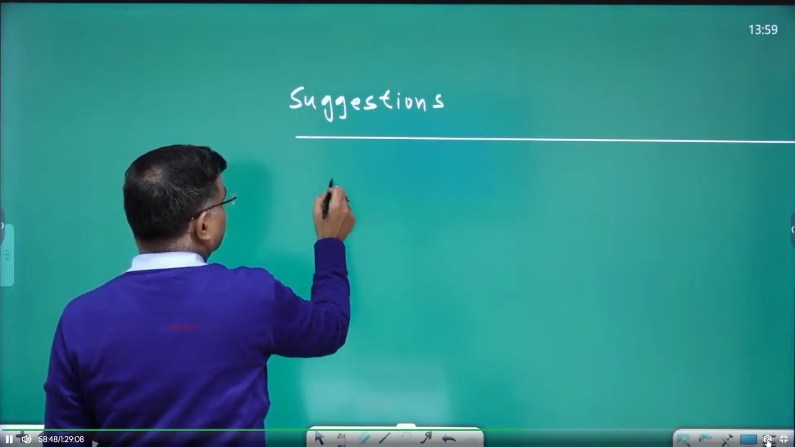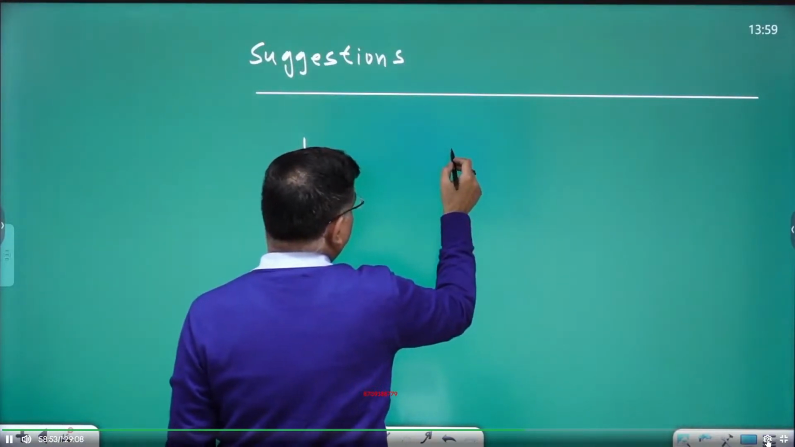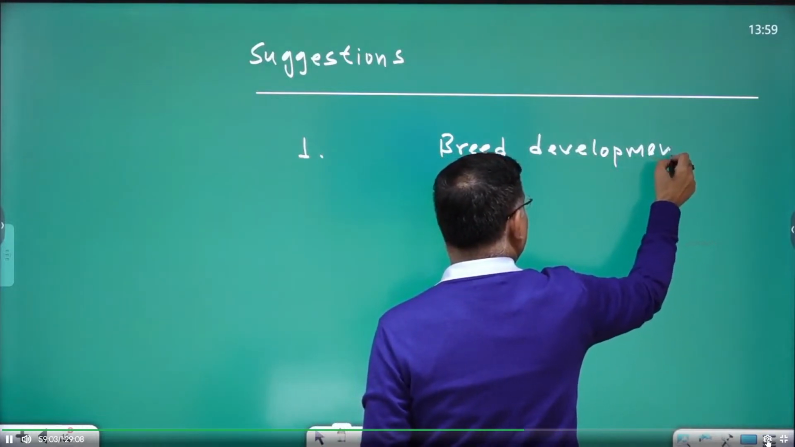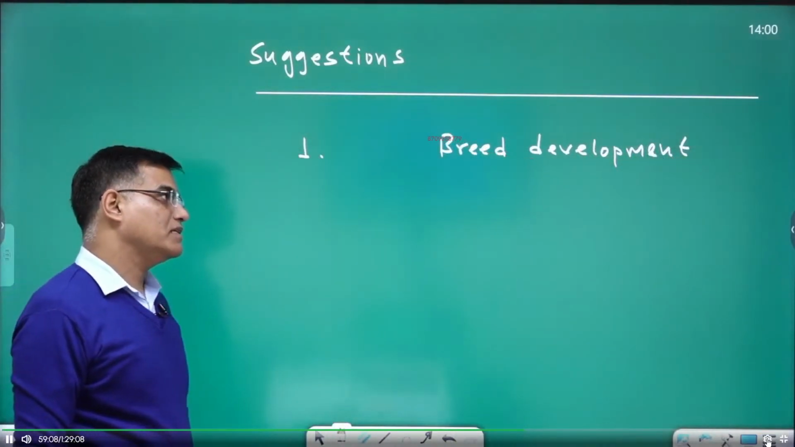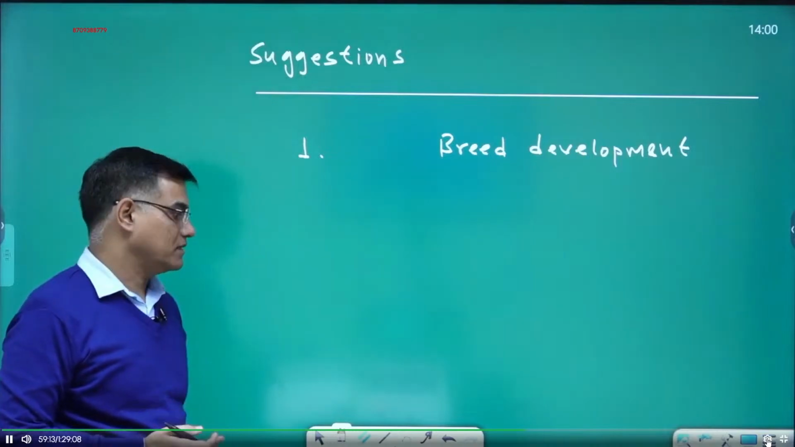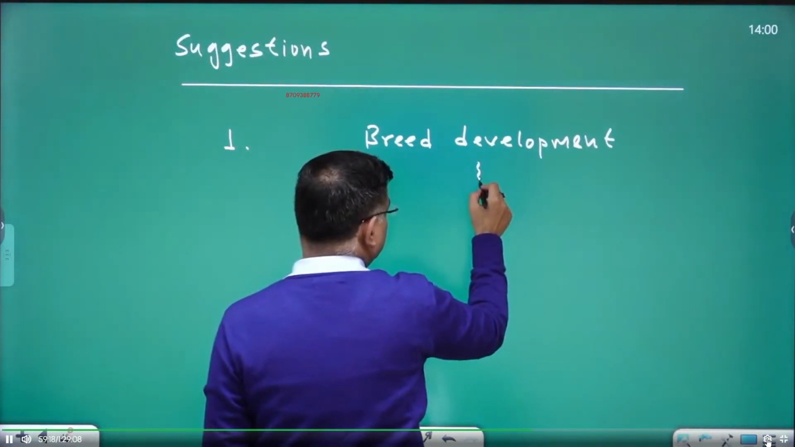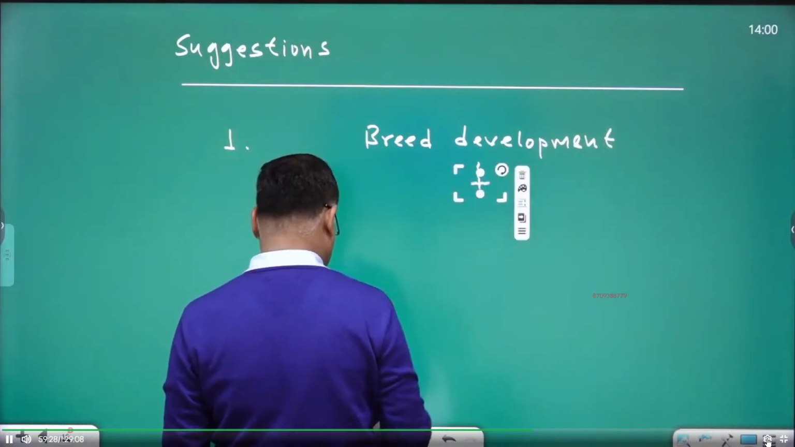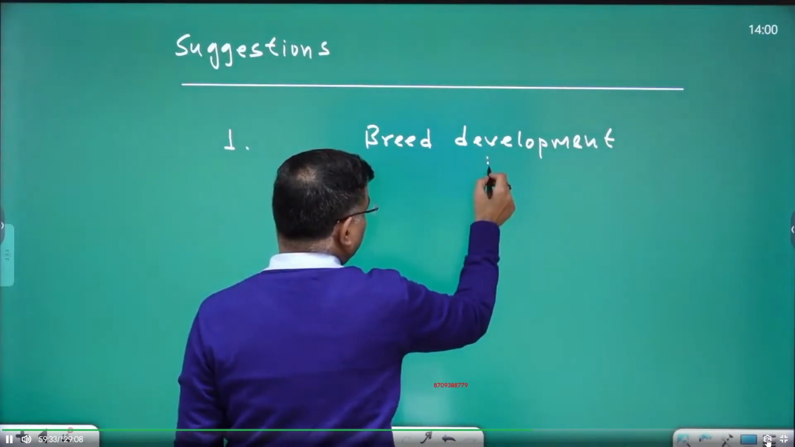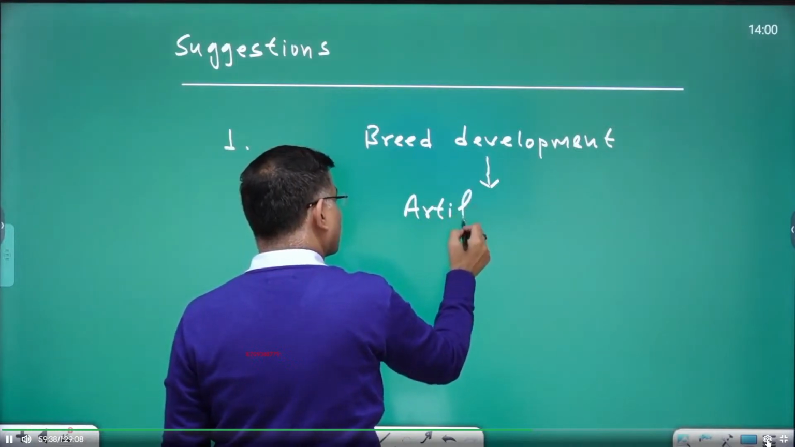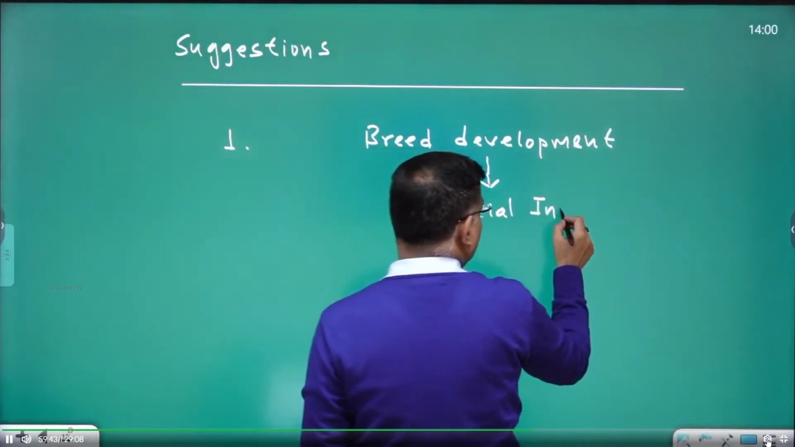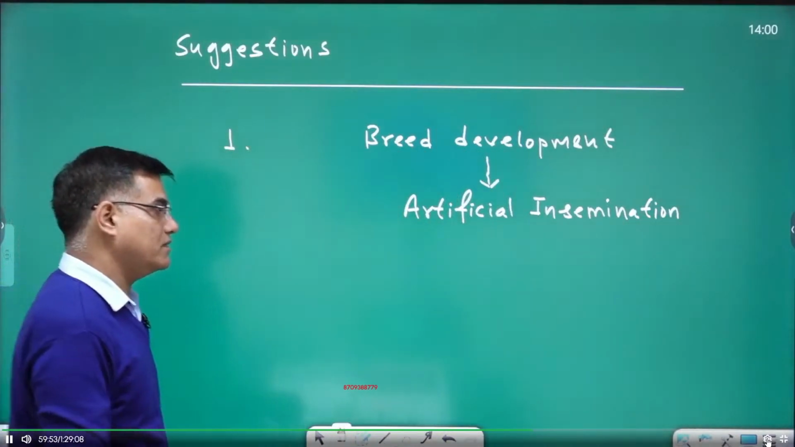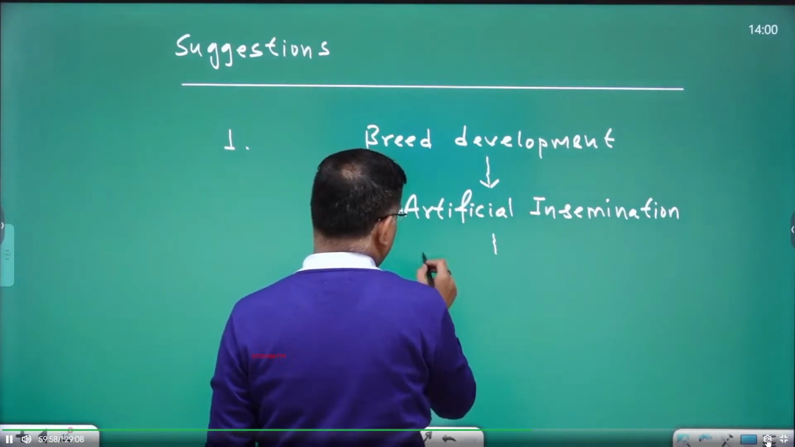The first suggestion is breed development, right? Indian breeds are not that good. Indian animals do not have good productivity regarding milk and other aspects. And this breed development is to be done through two things. One thing, like artificial insemination, is one thing which you can adopt. Focus on artificial insemination.